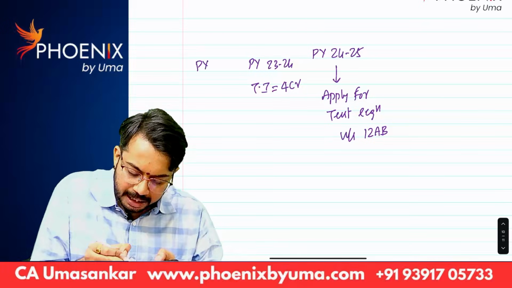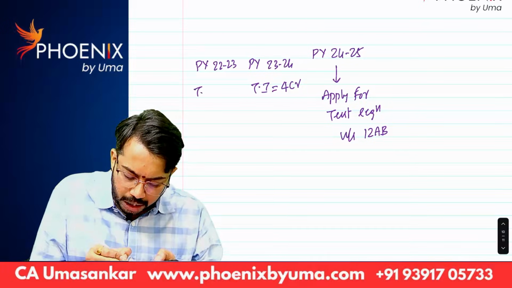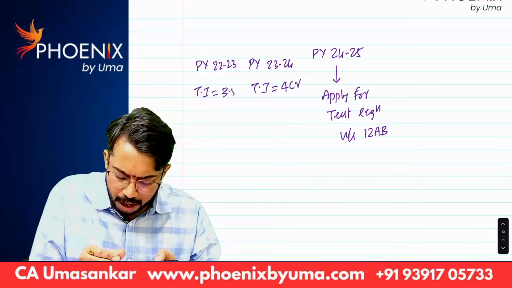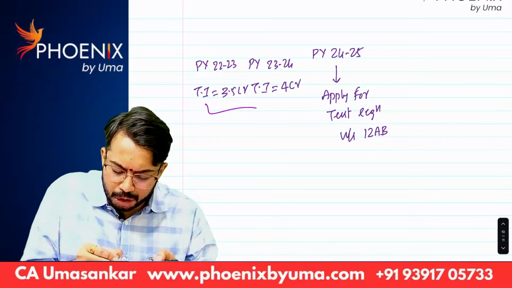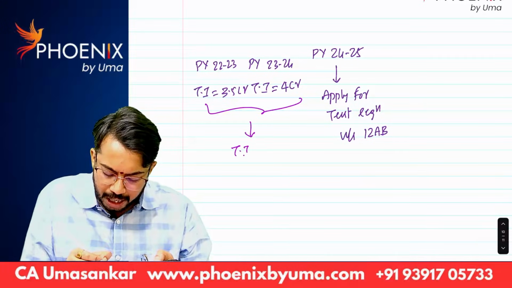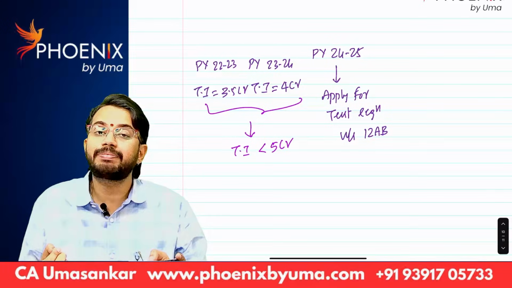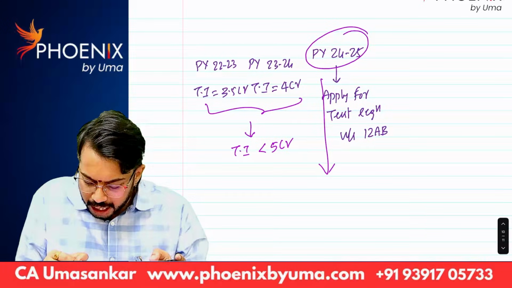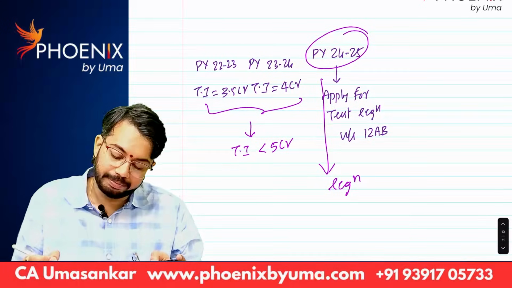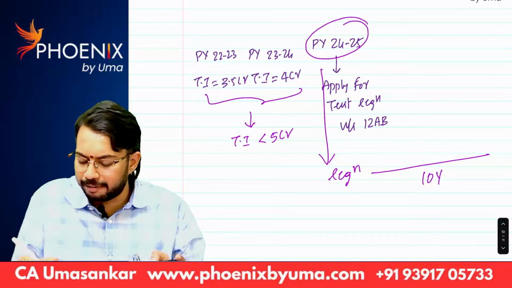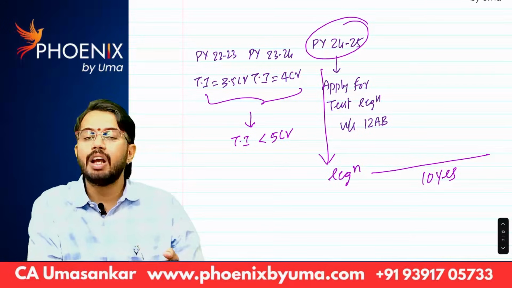In previous year 22-23, total income of such trust is 3.5 crores. In the last two preceding previous years, total income is less than 5 crores, right? So if I get registration in 24-25, the registration is applicable for 10 years. Are you able to understand?